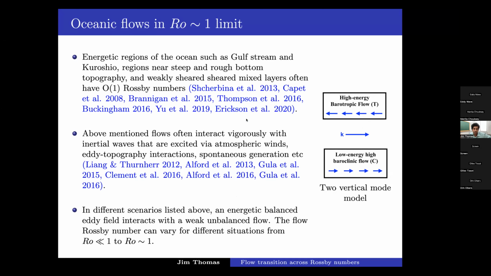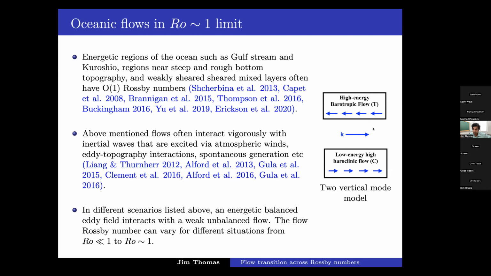You still have an order one high energy eddy field interacting with a very weak unbalanced flow. So we think of the barotropic flow as a proxy for an energetic balanced flow, and the high baroclinic mode is the mode that contains inertial waves or inertial oscillations. We're trying to understand how these two interact, especially at order one Rossby numbers.